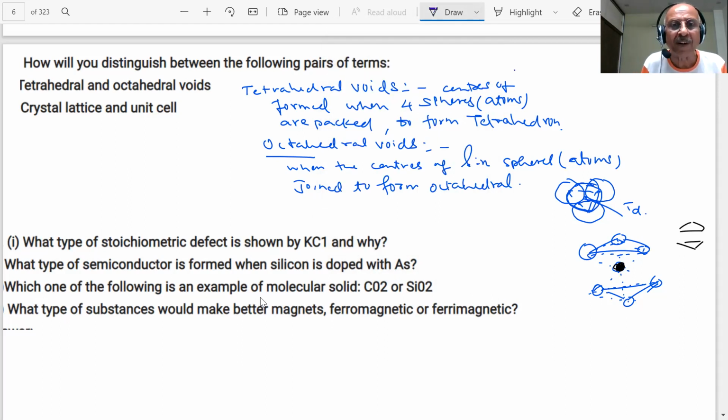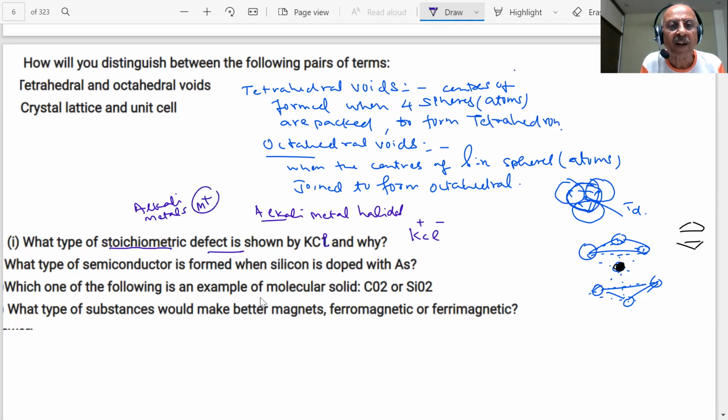What type of stoichiometric defect is shown by KCl and why? Stoichiometric. It shows Schottky defect. KCl, alkali metal halides. We told you, students, alkali metals are very large in size, largest in size.